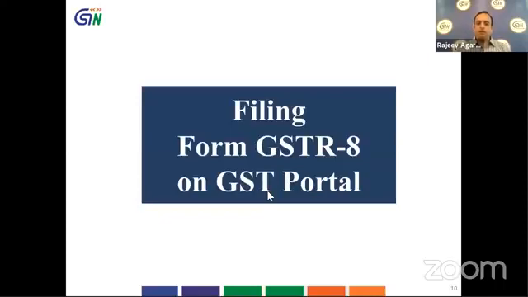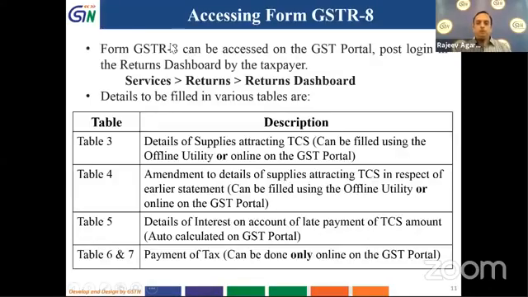Now we will look at filing of Form GSTR8 online on the GST portal. Form GSTR8 can be accessed on the GST portal post login by the return dashboard. So one has to click on Services, Returns, or click on return dashboard, or they can directly click on return dashboard and move further. These details we are going to see later.